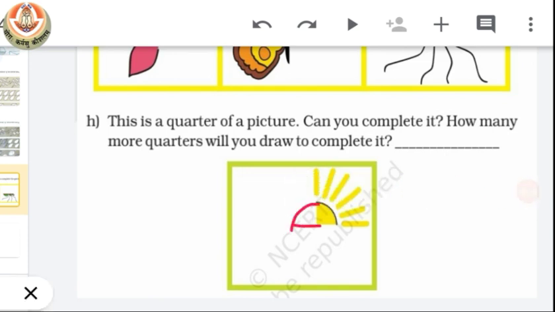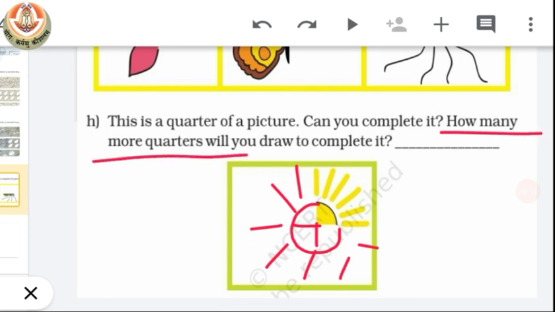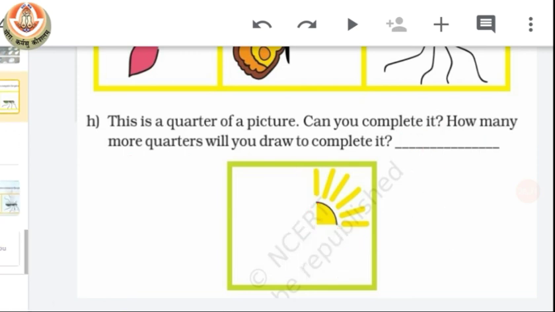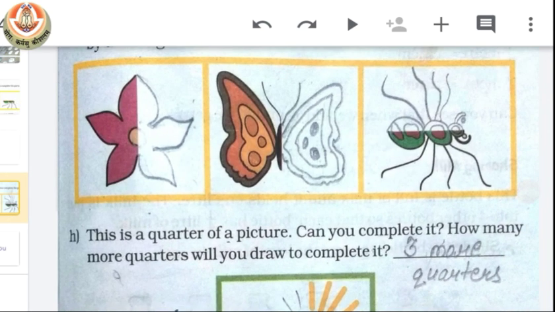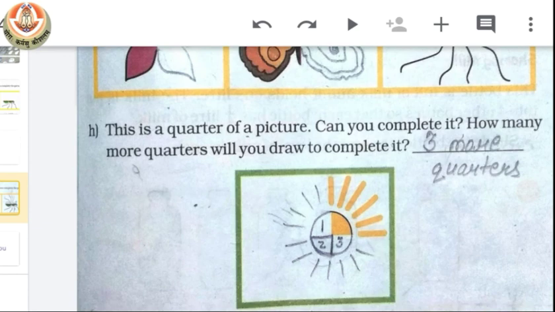So we have to complete it like this. So it will become our sun. Now the further question is, how many more quarters do you have to make to complete it. So you can see here 1, 2 and 3. So we have to make 3 more quarters. Okay, you can see the answer here. This is the other half part of the given diagrams, and this is our complete figure.